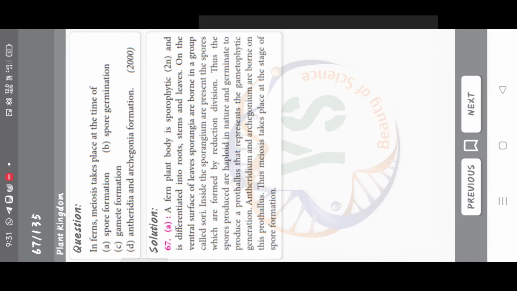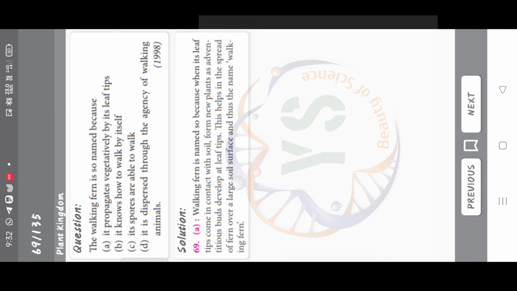In ferns, meiosis takes place at the time of spore formation, spore germination, gamete formation, antheridia and archegonia formation. Correct answer is option A, spore formation. Dichotomous branching is found in liverworts, pteridophytes, fern and Funaria.